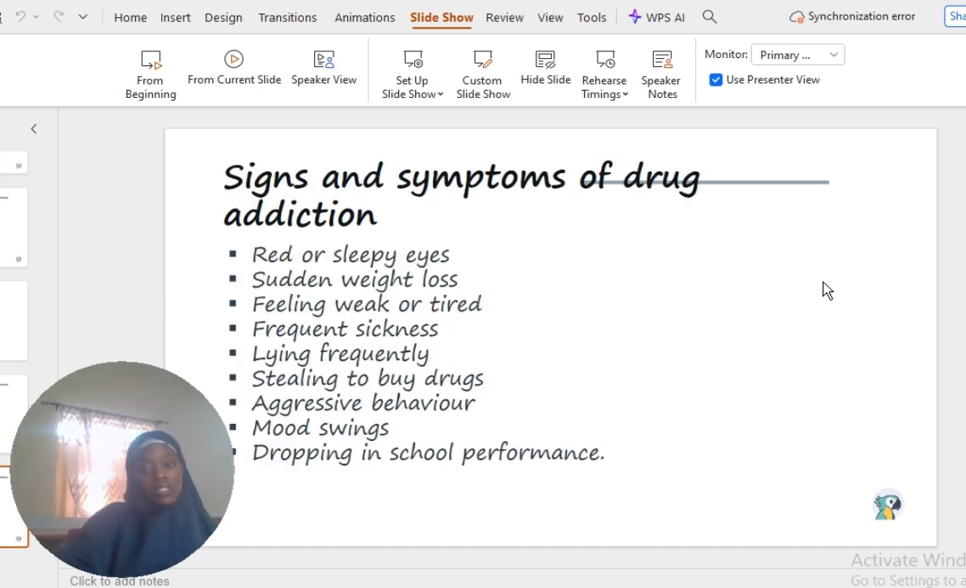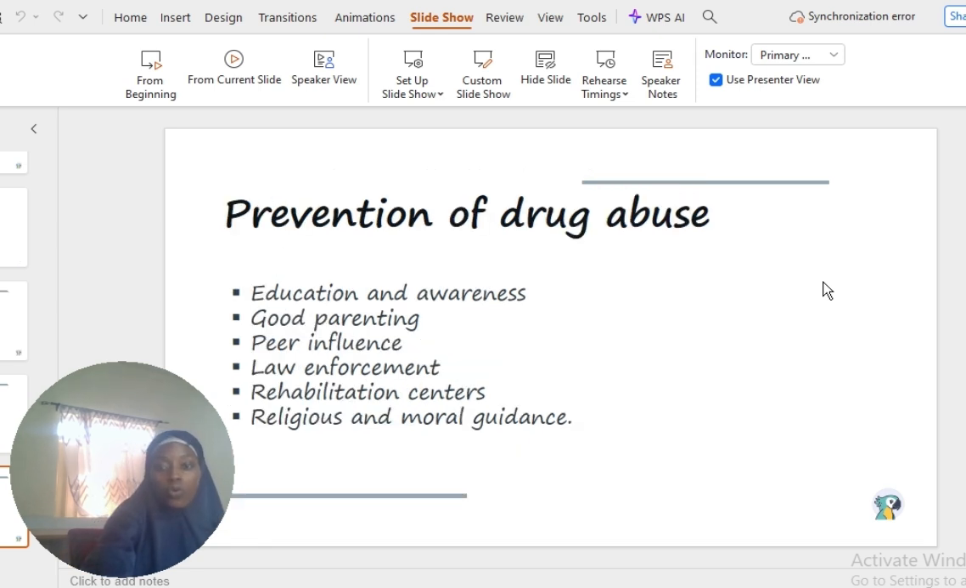Now, signs and symptoms of drug addiction: they have red or sleepy eyes, sudden weight loss, feeling weak or tired, frequent sickness, lying frequently, stealing to buy drugs, aggressive behavior. They easily get angry, mood swings. Now they are happy, the next minute they are sad, the next minute they are smiling on their own. Dropping in school performance. Now, how do you prevent this drug abuse? Education and awareness. One of it is this that I am telling you about, and also awareness, which the government can help with. Good parenting. Parents should also pay close attention to their kids, show them love, guide them.